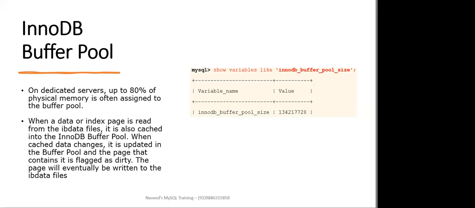Now, as a rule of thumb, we should make the buffer pool as large as possible while still leaving enough memory for MySQL and other processes running on your system. On the right hand side, there is a parameter known as innodb_buffer_pool_size, which is one of the most important parameters for performance tuning. Whenever you are starting, some memory will be allocated to that. Generally 70 to 80% of your physical RAM is the recommended value.